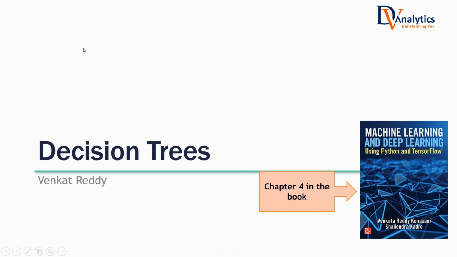Until now, we have seen regression analysis. Before regression, we have discussed basic statistics and Python, because Python is the tool that we are going to work on. All these machine learning, we are practicing on Python. But the tool, does it really matter? Tool doesn't matter, isn't it? You can work on any tool. Machine learning is tool agnostic. Agnostic means whichever tool you work, machine learning doesn't change. The formulas, they don't change.